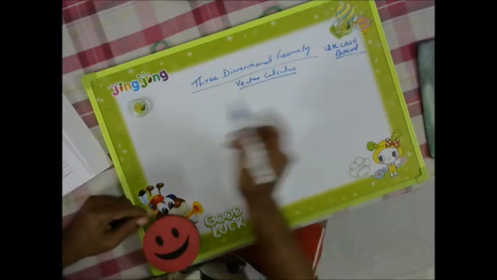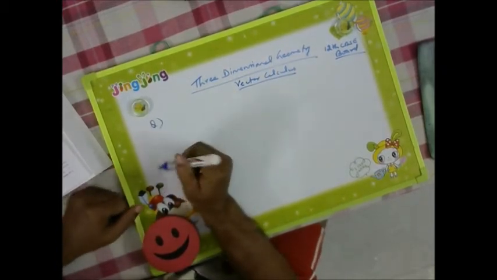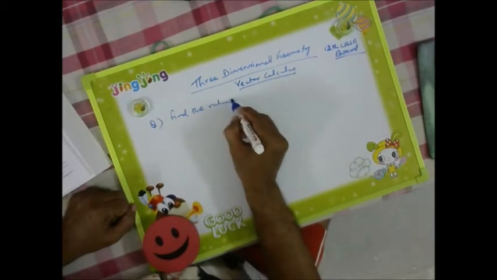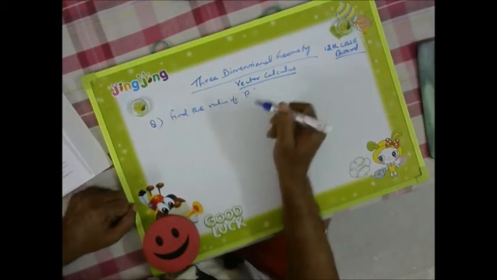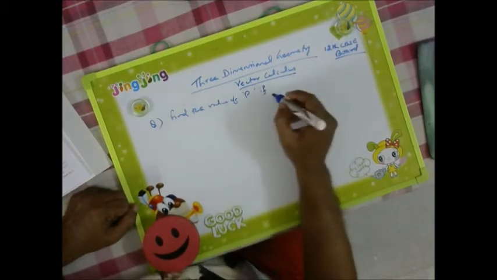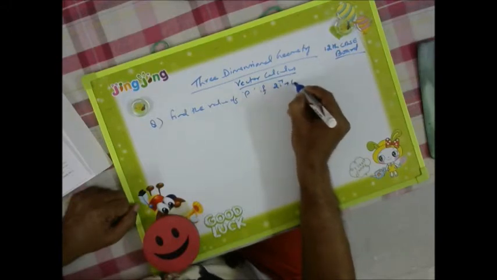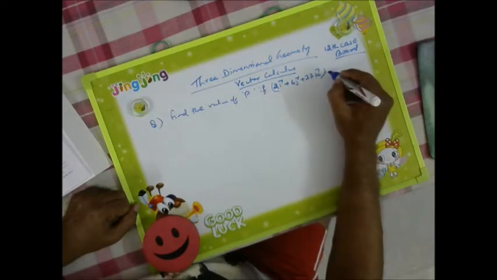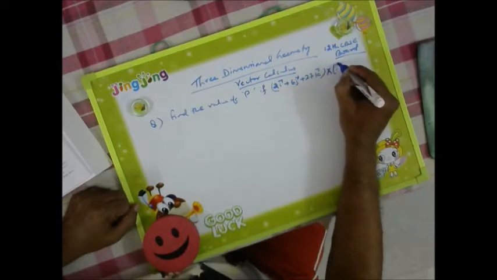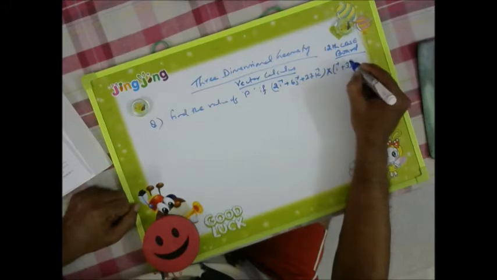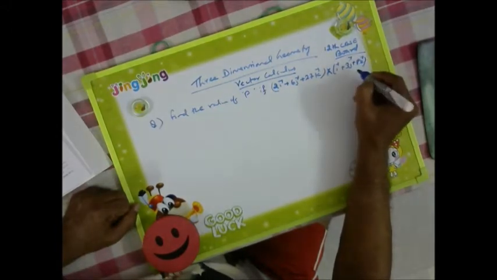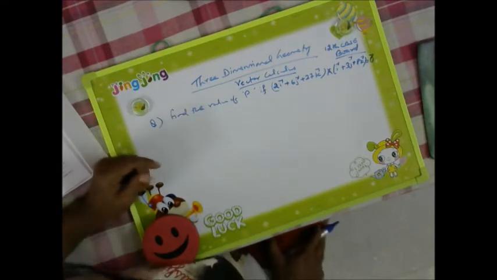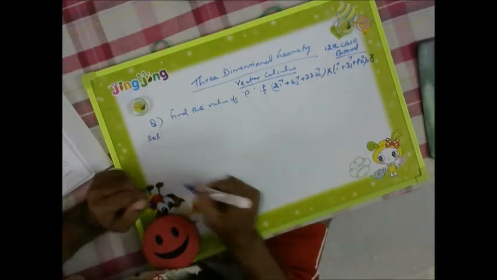Right. So let us take one question, and this question is: we need to find the value of p, if we are given (2i plus 6j plus 27k) cross product (i plus 3j plus pk) is equal to 0 vector. Okay, so let us find the value of p.